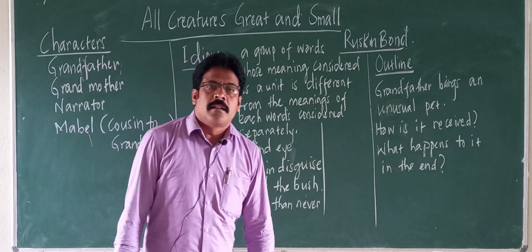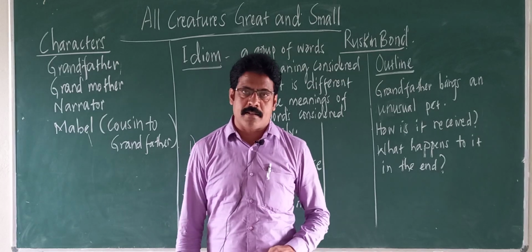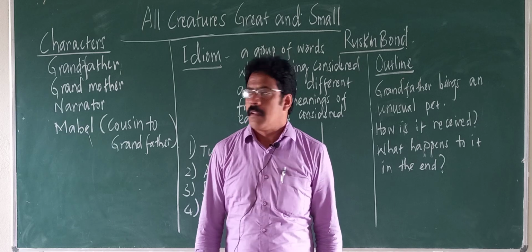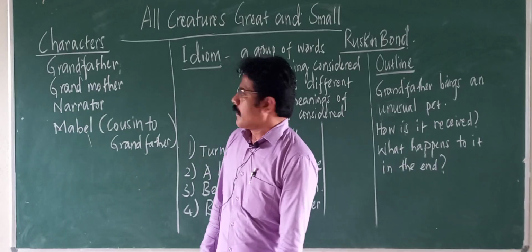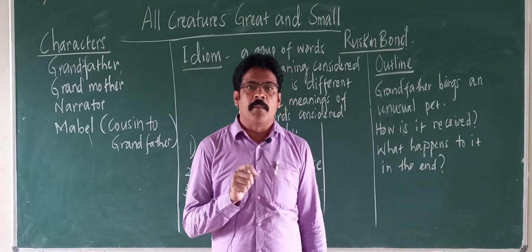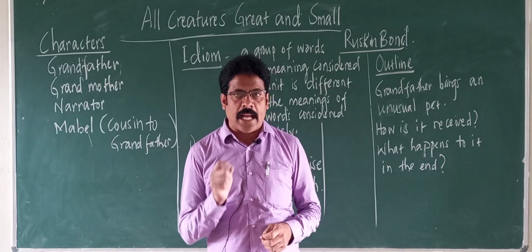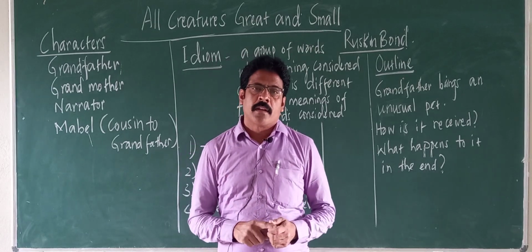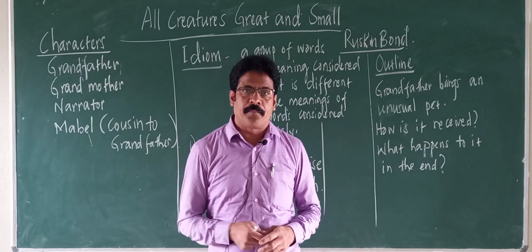When we learn a short story, first we should know the characters. In this story, there are 4 characters. Of course, there is the 5th one, that also I will tell you. The first character is grandfather. He is the main character or protagonist. In fact, the 5th one is the most important character in the story. That I will tell you.